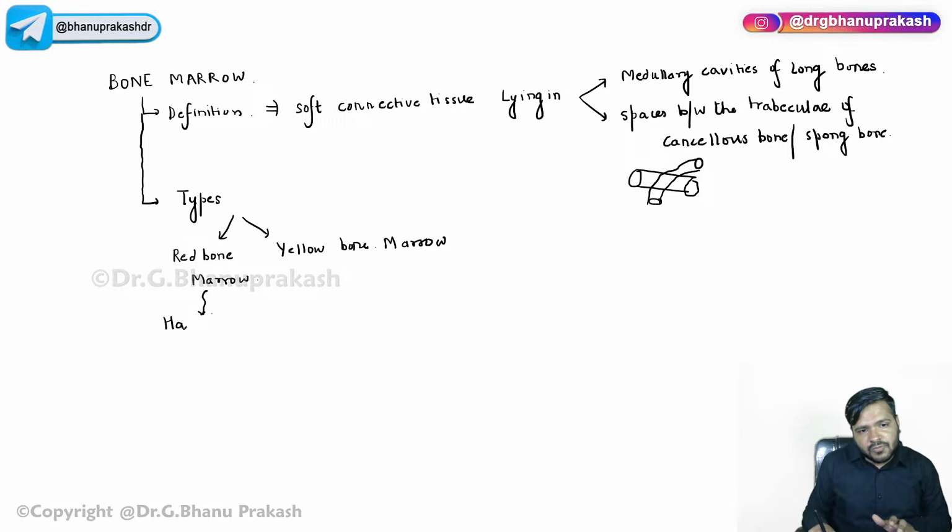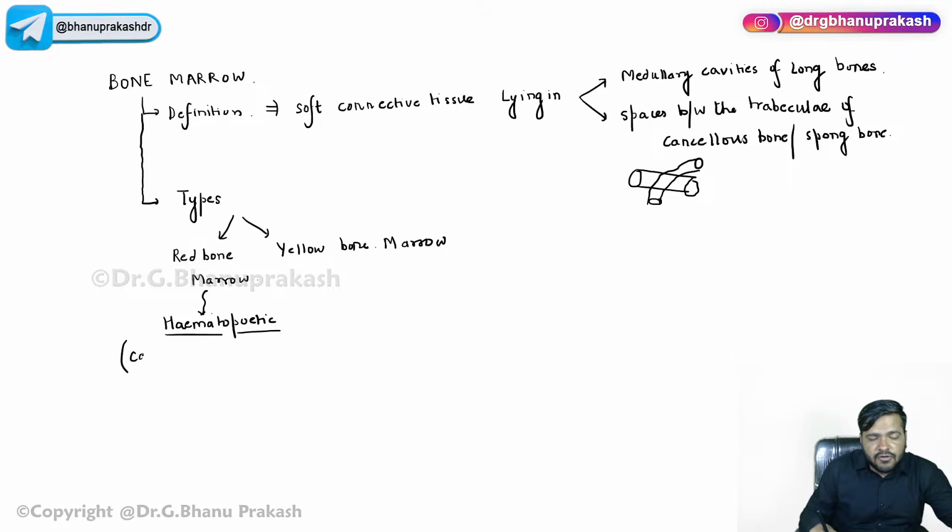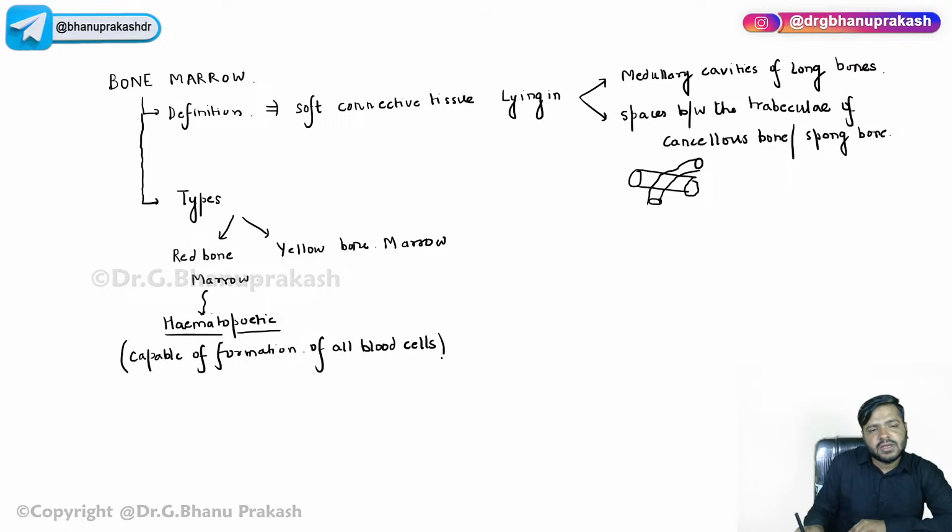Now, when I say hematopoietic, guys, you already know. Poietic means poiesis. Poiesis means formation. Hemat means all the blood cells, right? It is capable of formation of all blood cells. Very, very important. It is capable of formation of all blood cells.